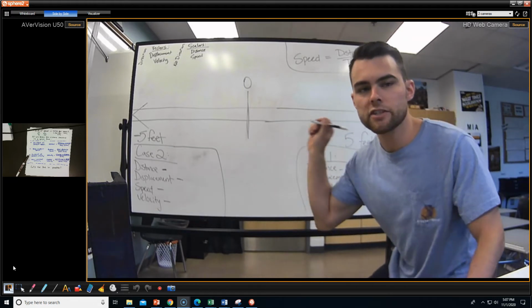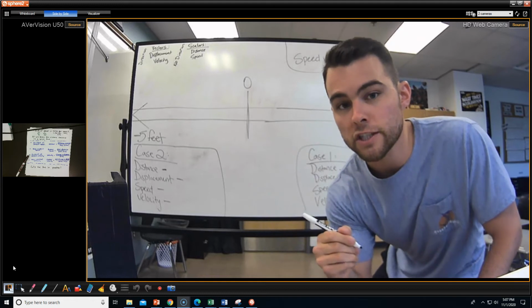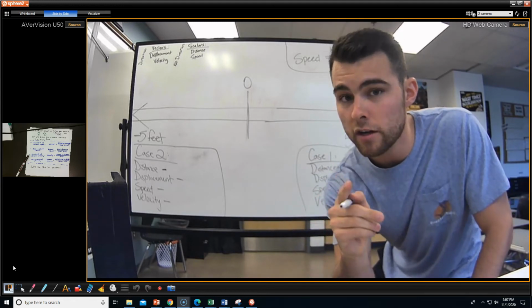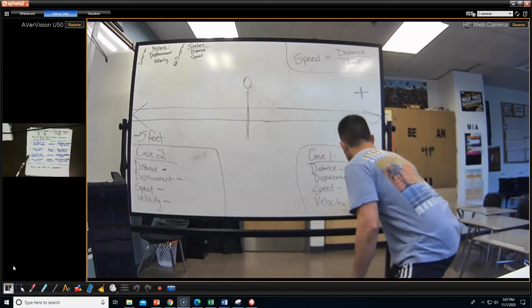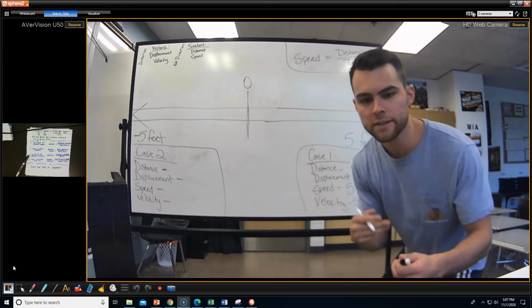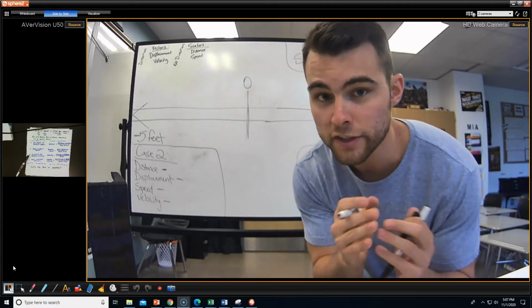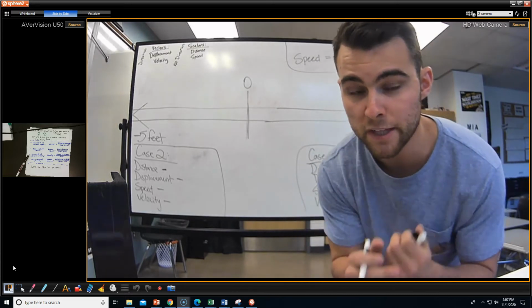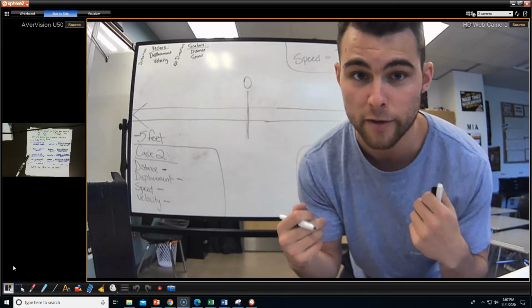Since I'm calling this direction positive, I can also say my displacement is 5 meters and my velocity is also 5 meters per second. So in this case, the vector and scalar quantities are the same for both velocity and speed and displacement and distance. But let's continue going the other way.